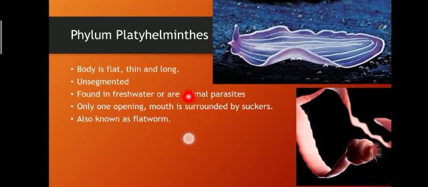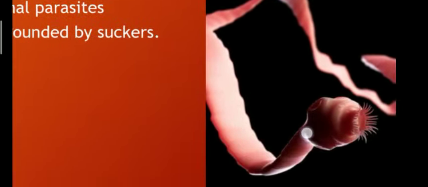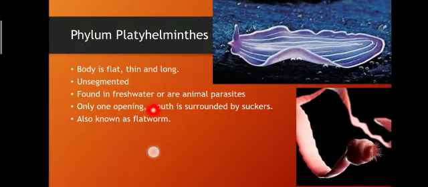They extract the food from the animal. These organisms have only one opening, that is the mouth, and sometimes the mouth is surrounded by suckers. If you can see the structure of this organism, this is mostly named as tapeworm. If you see the mouth structure, you can see hook-like structures, and these are known as suckers at the mouth region.